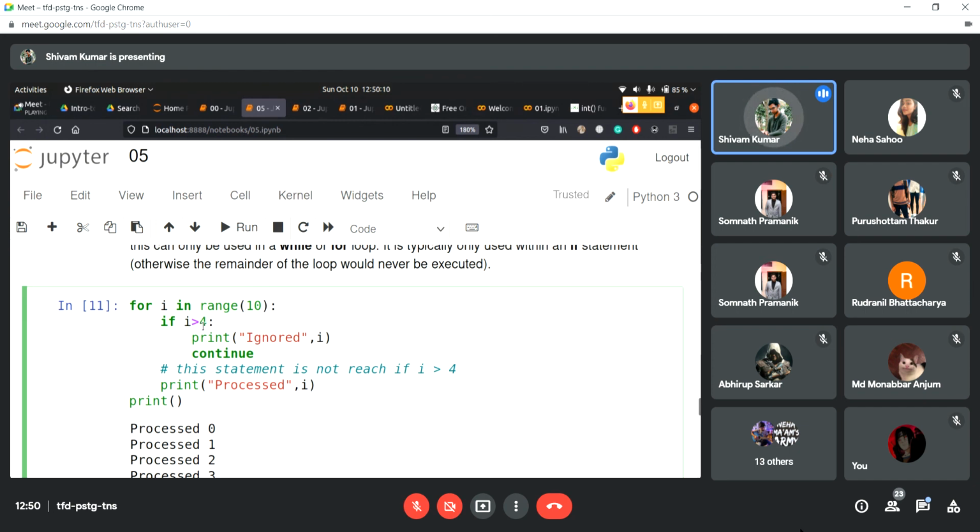So we'll just give if I is double equal to 5, then you continue. You skip the statements and you continue the loop. So this statement will be skipped and I will become 6, and the loop will continue. That's the only difference between continue and break statements.